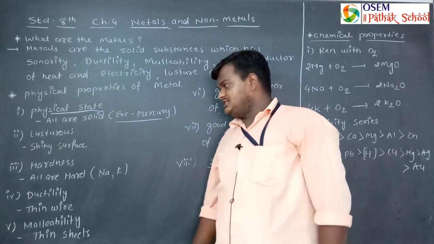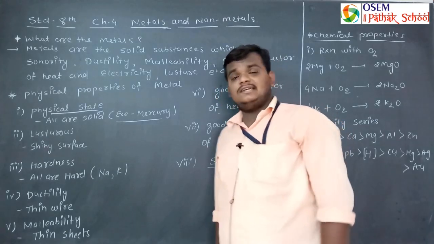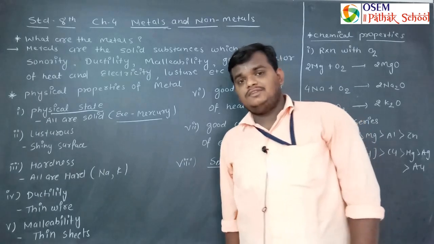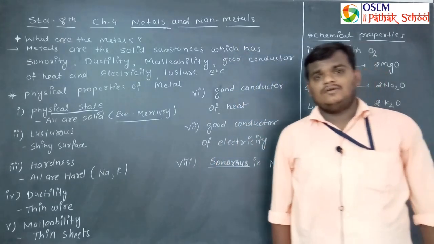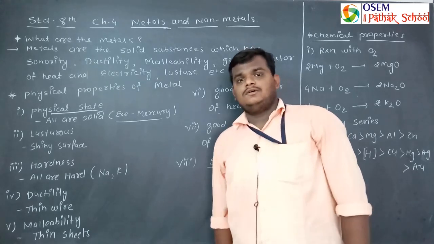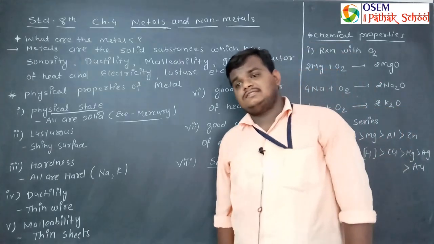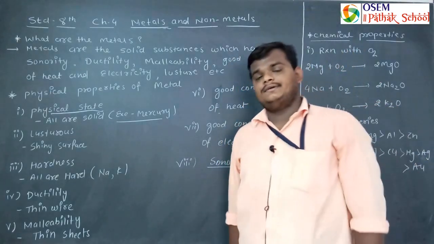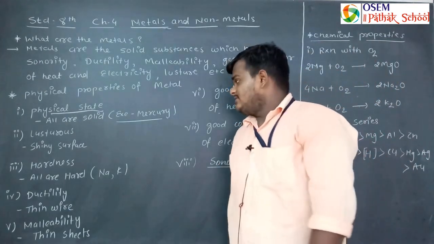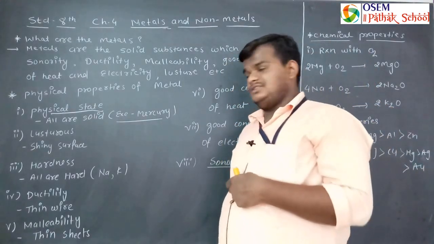Another property is lustrous. So the second property is lustrous. Lustrous means having a shiny surface. When you rub metals with glass paper, sandpaper, you can easily identify the shiny surface, like gold, platinum, silver. All the metals have shiny surfaces. So a shiny surface is considered lustrous.